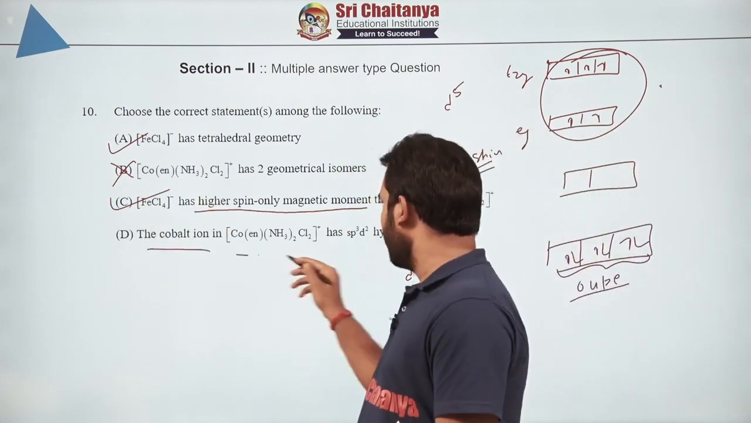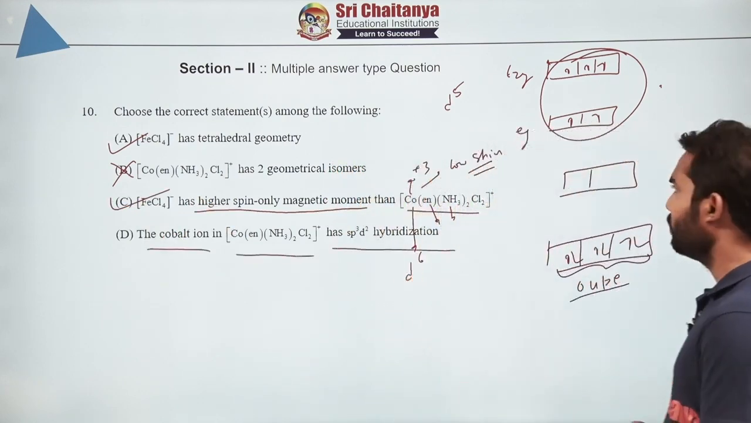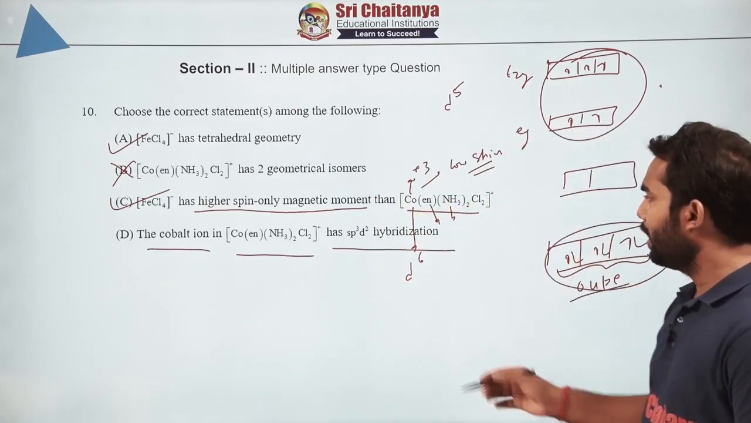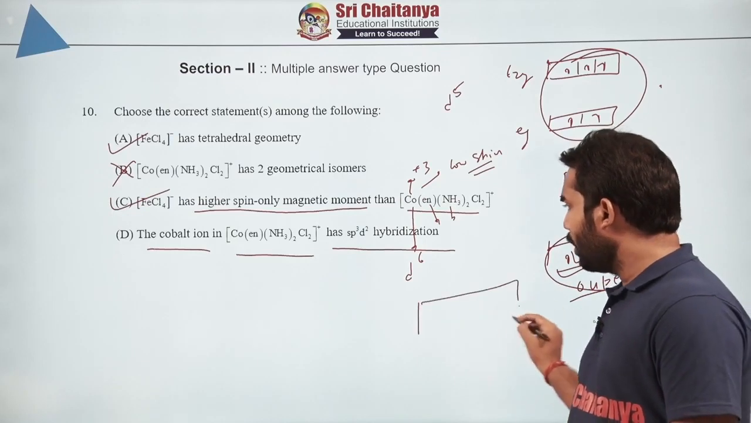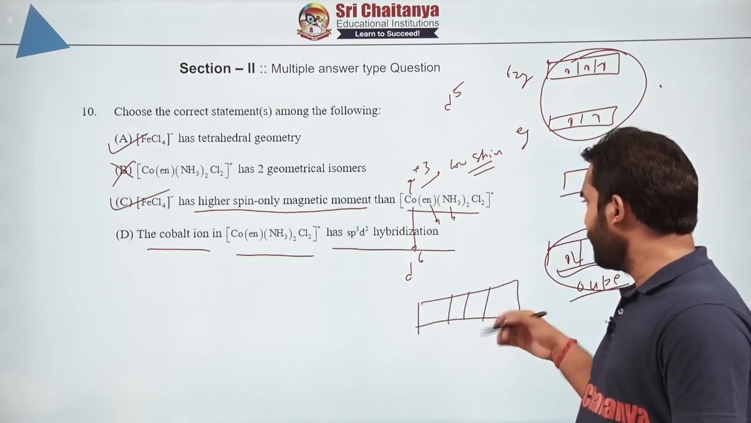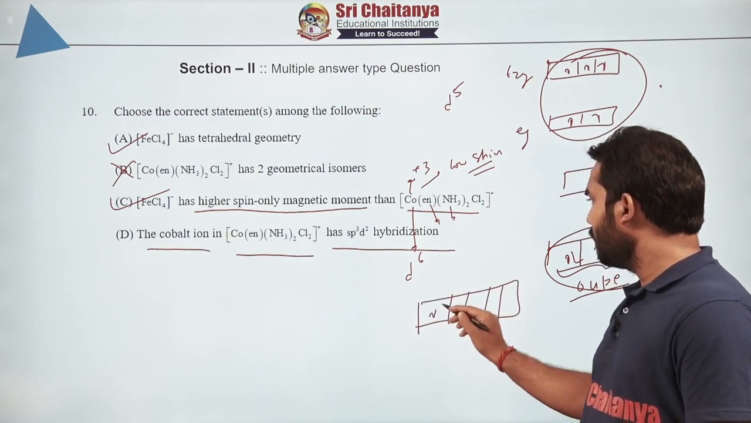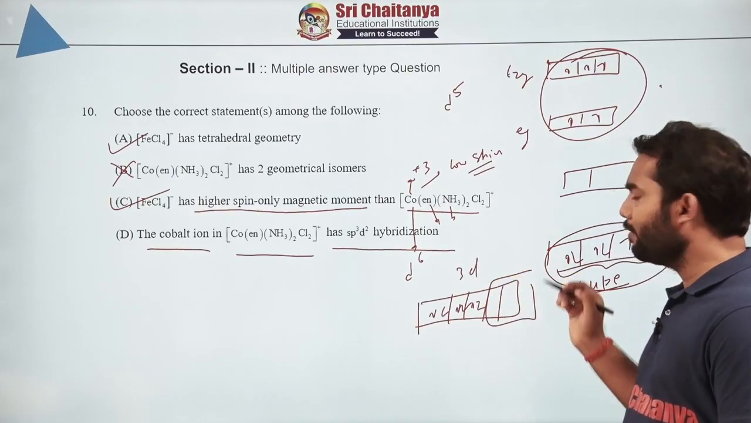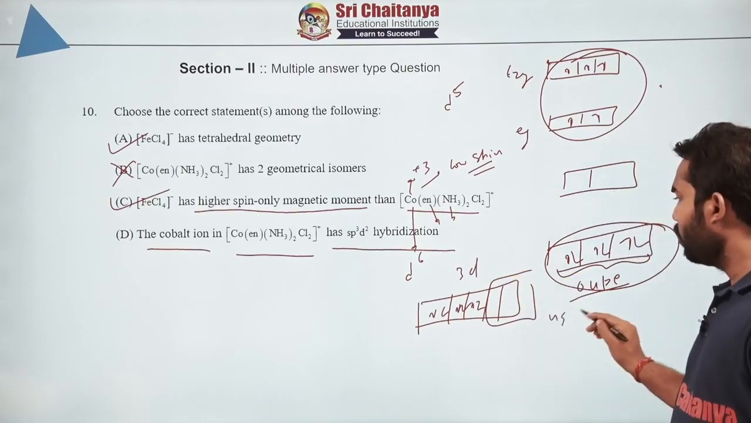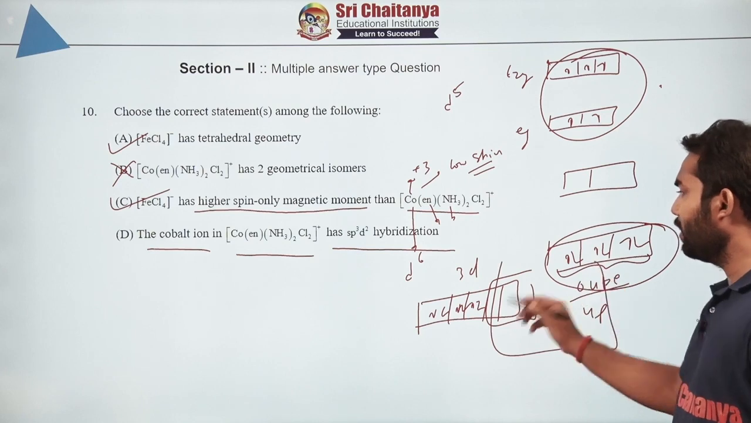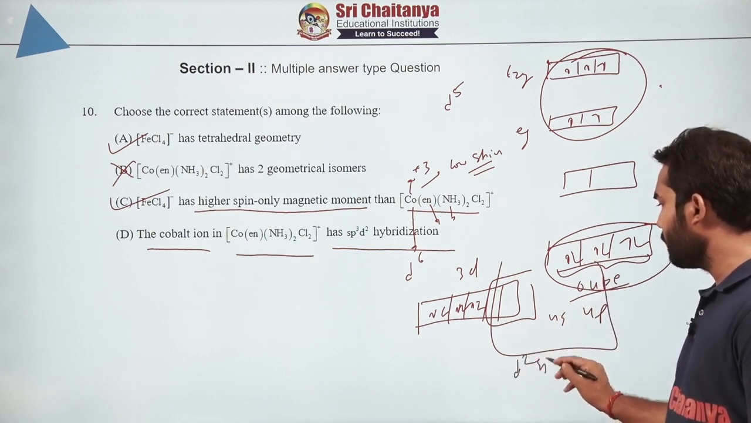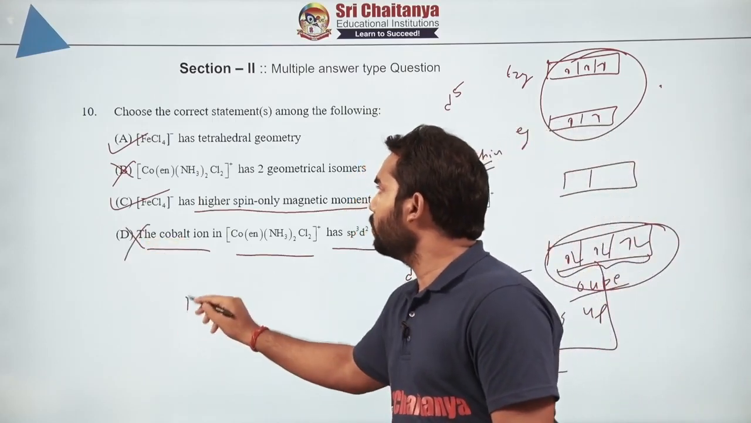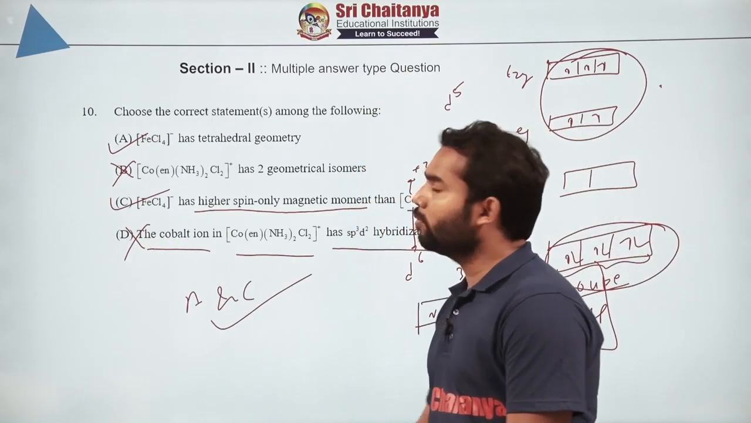The cobalt ion in this has sp3d2 hybridization, which is wrong, because it is forcing this to pair up. If it will force them to pair up, out of the 5, if you talk about the hybridization, I am not talking about CFT anymore. So 1, 2, 3, 4, 5, 6, then 2 orbitals from the 3d are already available, and thereafter we have 4s and 4p. So it will use its inner d, that means it will be d2sp3, not sp3d2. So it is again wrong. So the correct answer will be A and C. That's all for this question.